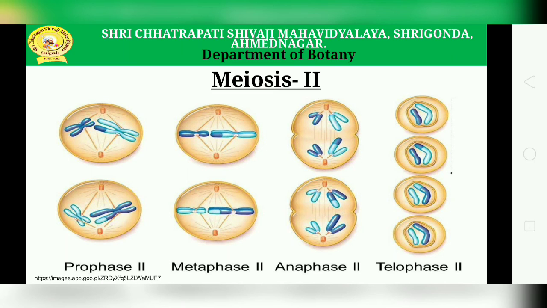In telophase 2, the nuclear membrane is formed around each set of chromosomes. The chromosomes lengthen and become indistinct. In the next step, cytokinesis, cell walls are formed between the daughter cells at the end of meiosis 2. Finally, 4 daughter cells with the haploid number of chromosomes are formed in this meiosis 2 stage.